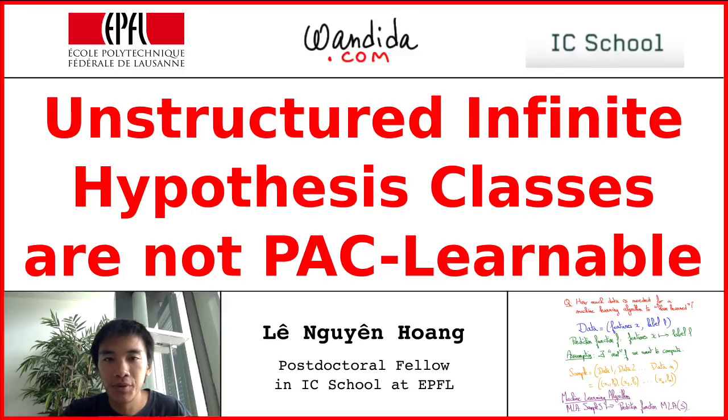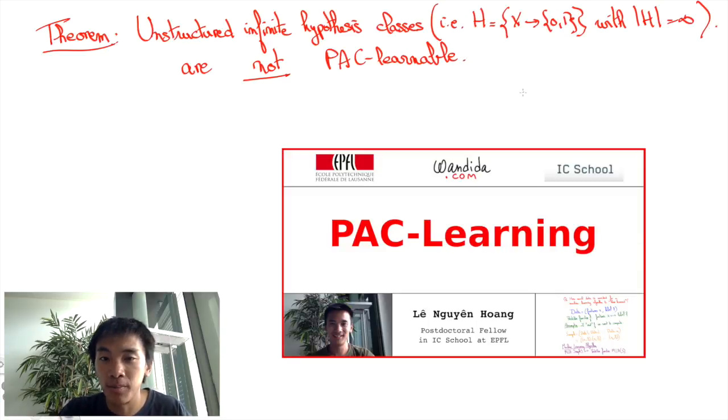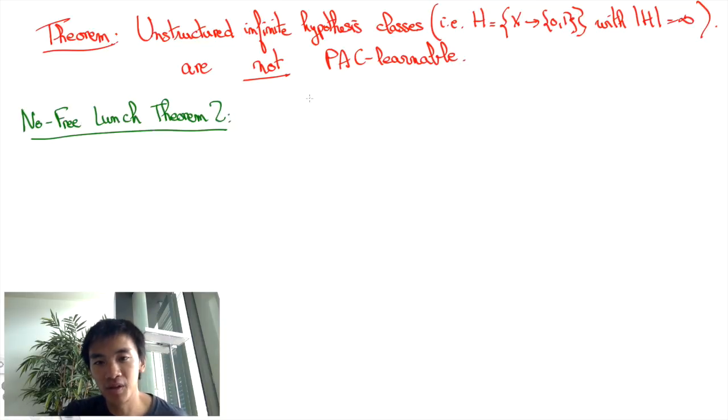In this video, I will prove that unstructured infinite hypothesis classes are not PAC-learnable. If you don't know the concept of PAC-learnability, you should check out a previous video I made on this concept. To begin, let's recall the second no-free-lunch theorem we proved in the previous video.